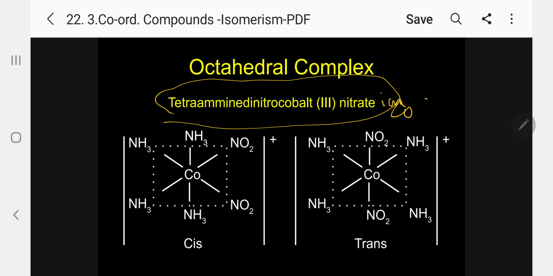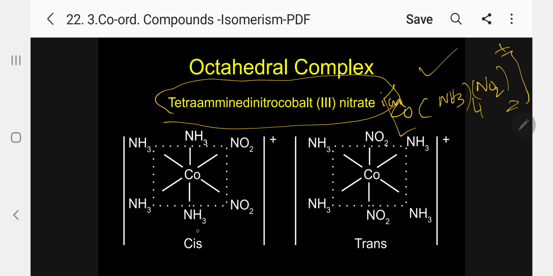Co within bracket, I can write here NH3 4 times, NO2 2 times, plus outside. Kindly follow. This is the general formula: Co(NH3)4(NO2)2 plus.